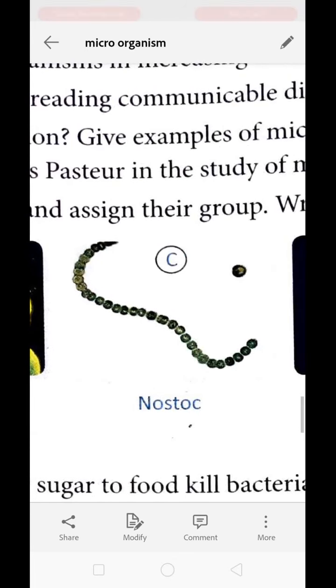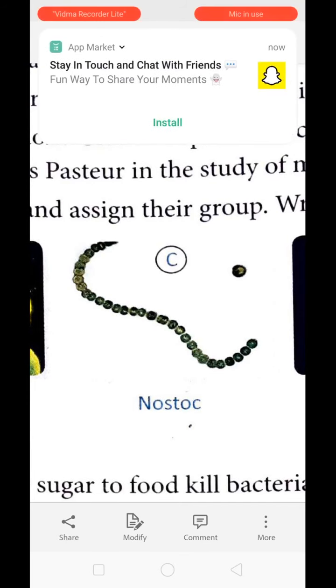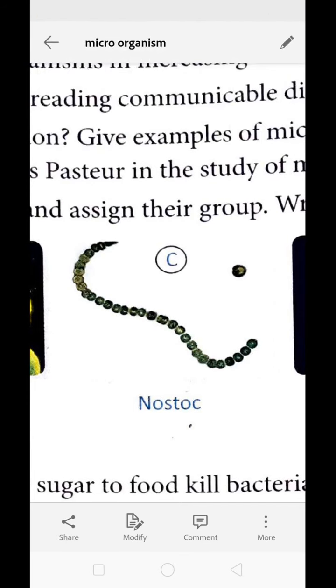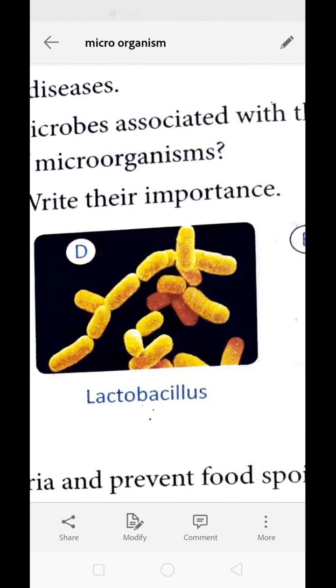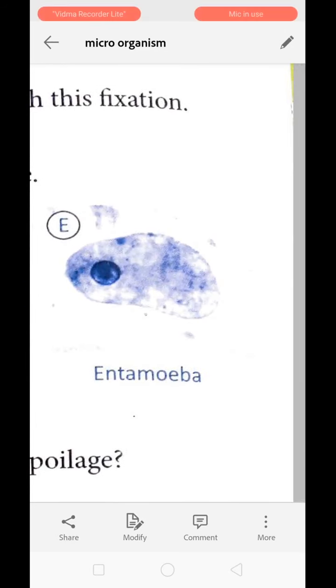Next is Nostoc. Nostoc is a cyanobacteria which fixes the atmospheric nitrogen into nitrate. Next is Lactobacillus, a bacteria which is used for converting the milk into the curd. Understood? And this is Entamoeba. Entamoeba is a protozoan which causes amoebiosis. It is also a pathogen.